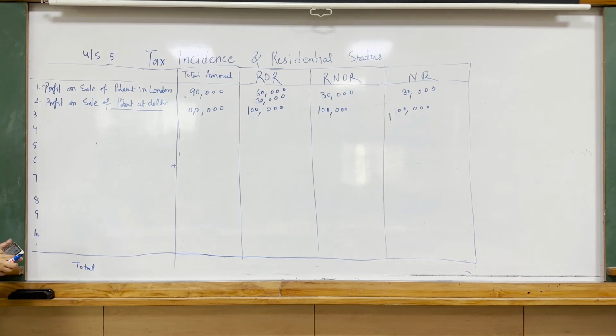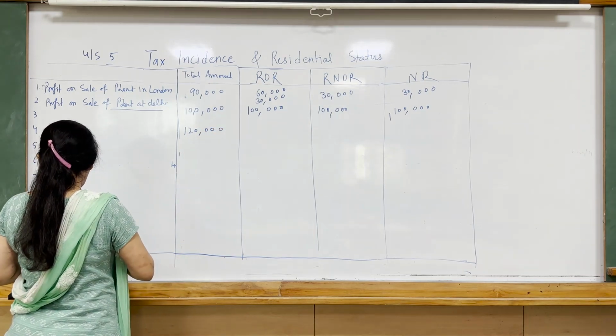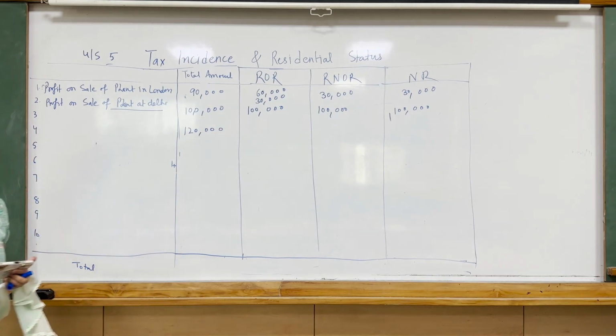Now next is salary from an Indian company received in London. 1/5 is paid for rendering services in India, computed after standard deduction. This is 1,20,000. Salary from an Indian company. Company Indian है, it's okay, but income is received in London. So income is not received in India. So is it an Indian income or foreign income? It's an Indian company से salary मिली है. How much? It is 1,20,000.